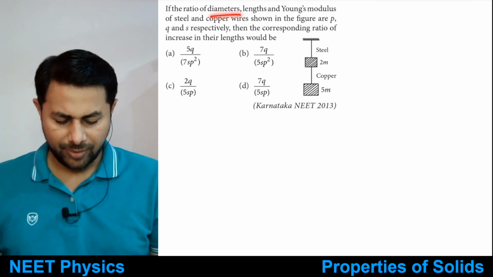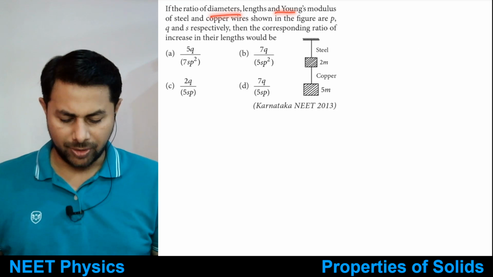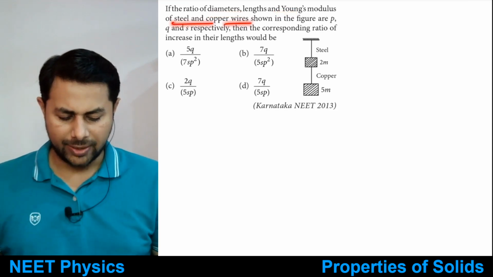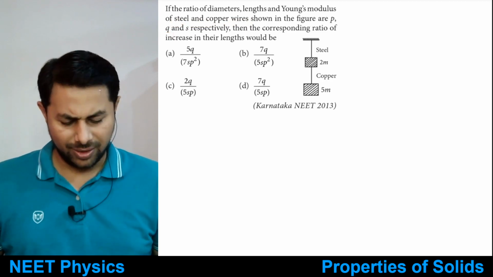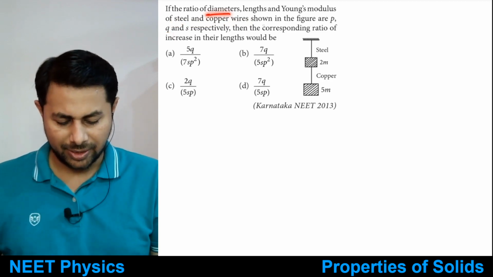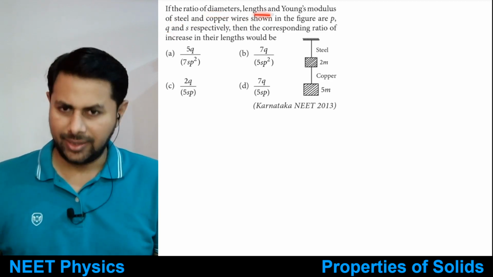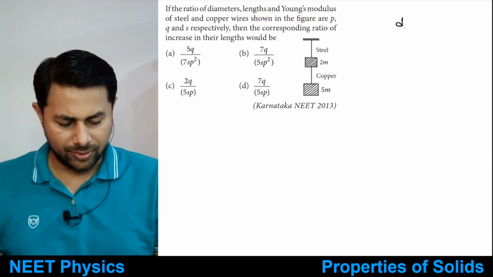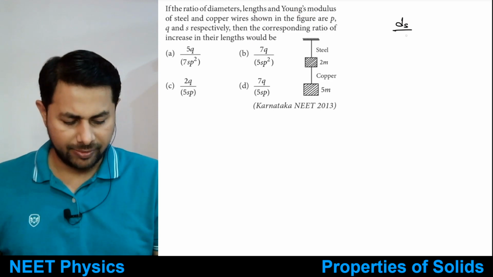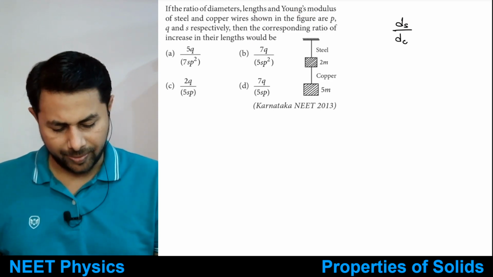If the ratio of diameters, lengths and Young's modulus of steel and copper wires shown in the figure are P, Q and S respectively. So these are ratios of diameter, lengths and Young's modulus. Ratio of diameters: diameter of steel divided by diameter of copper.